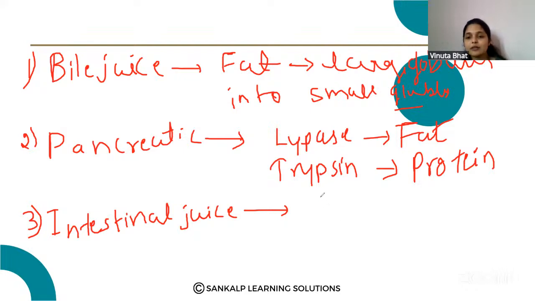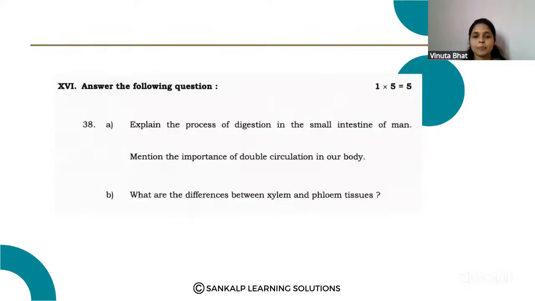Finally, it converts the carbohydrate into glucose, proteins into amino acids, which is the simpler form of protein, and fats into fatty acids and glycerol. So this is how digestion takes place in the small intestine, very important.